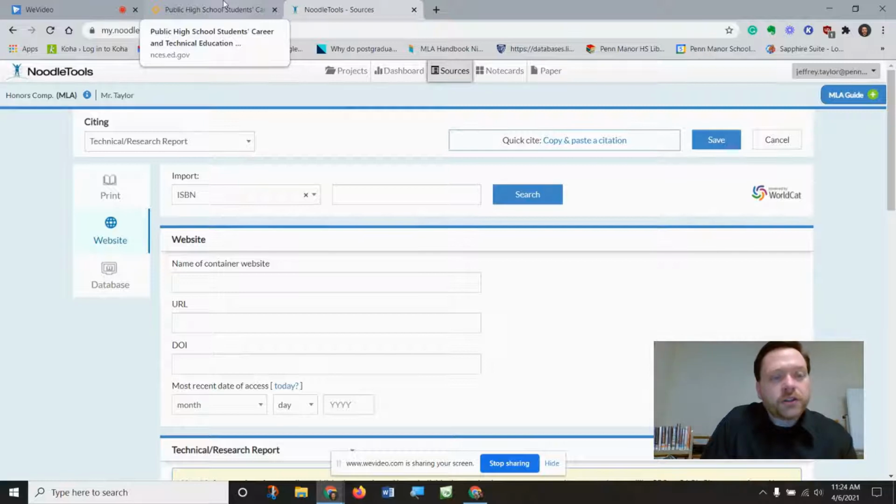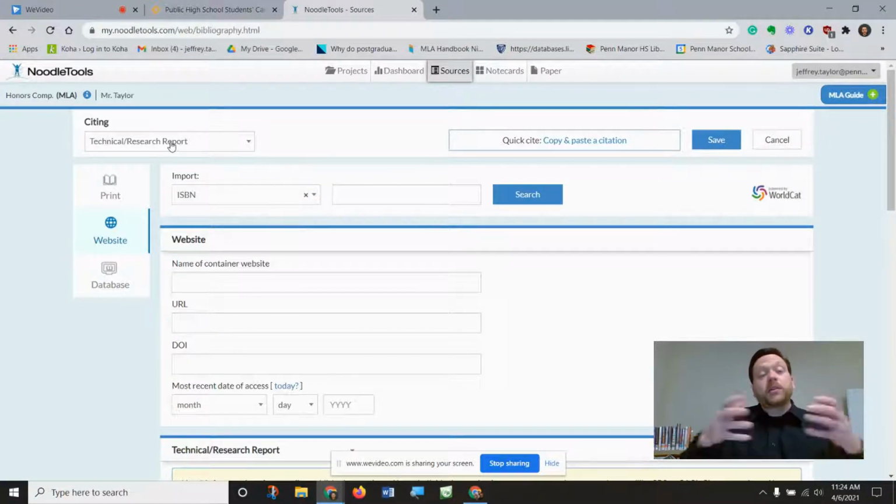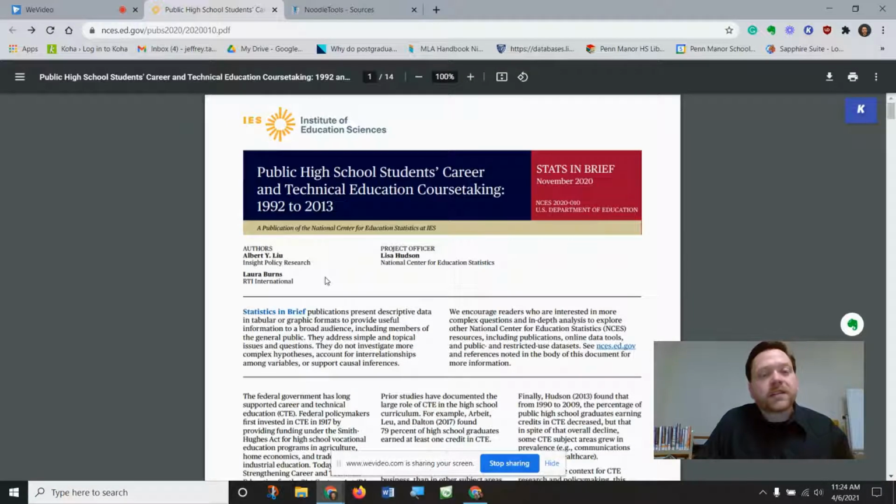So we go to fill out first the website information, and even though it's published by the U.S. government, that could mean that it's put on any variety of sites. The government has a ton of websites, and so we still have to specify some of this info from the top. I'm going to cite this document. It's called Public High School Students Career and Technical Education Course Taking from 1992 to 2013.